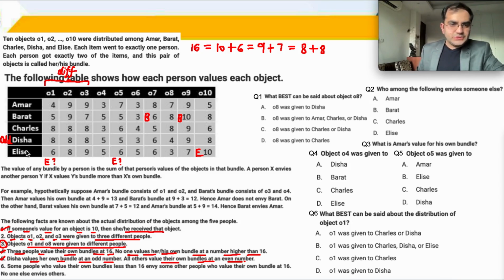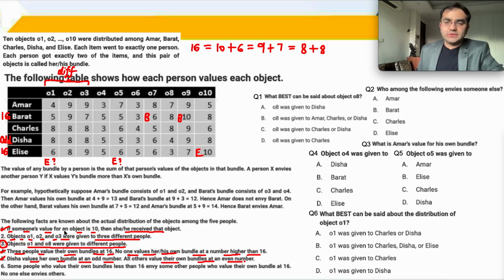ठीक है. So E definitely has 16 and B definitely has 16. And now we have to choose between A and C. Also, I don't know currently that E has object 1 or object 5. वो पता नहीं है. But at least we now know that B and E have a 16. A and C में से one more person will have a 16.